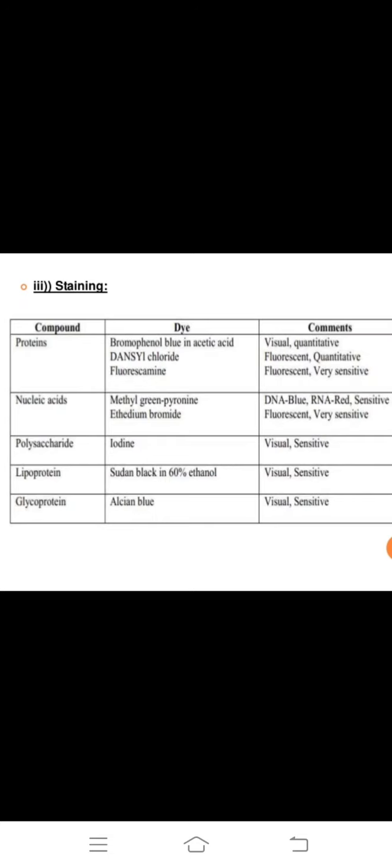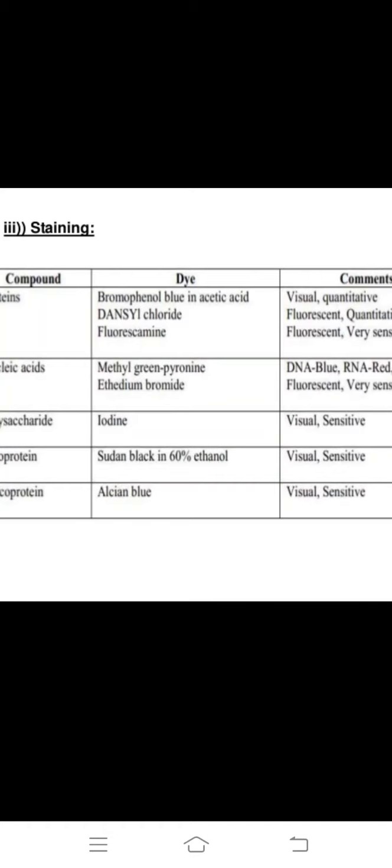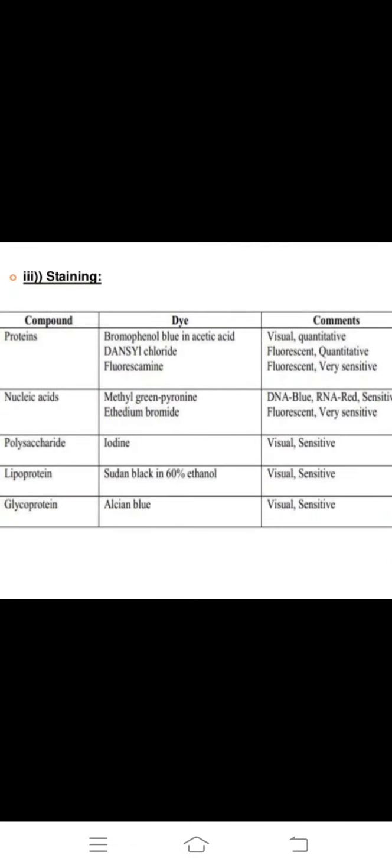Polysaccharide: poly means many, and saccharide is carbohydrate, so iodine is used, which is visual and sensitive. Lipoprotein: lipo means lipids, and Sudan black in 60% ethanol is used.